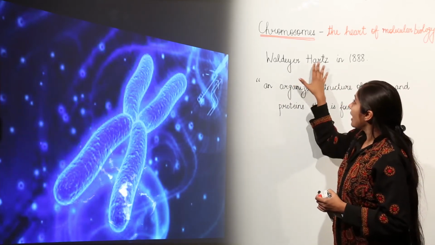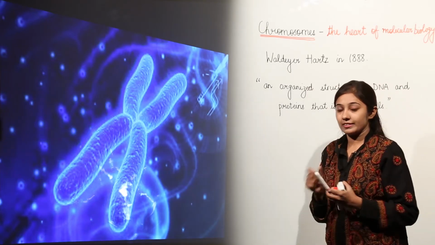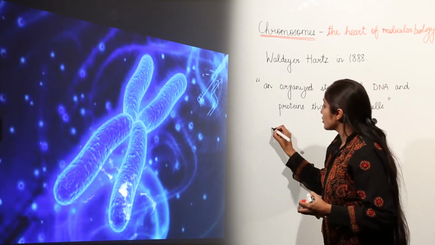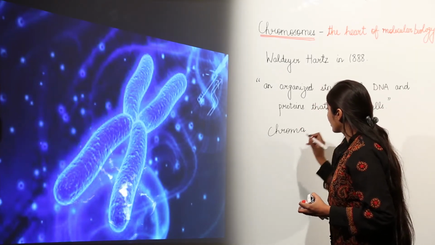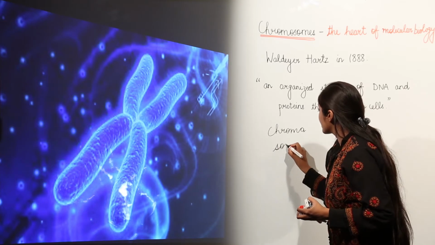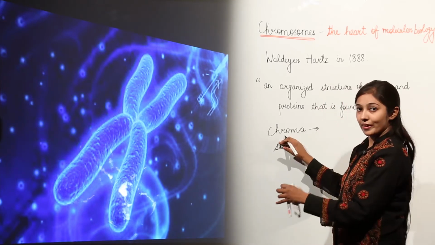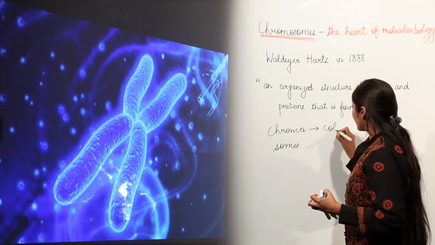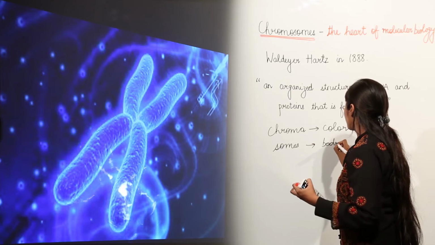So he gave this term chromosomes, which is actually derived from two Greek words. The first is chroma and the next is soma. As you can imagine, chroma means color, and soma means body.